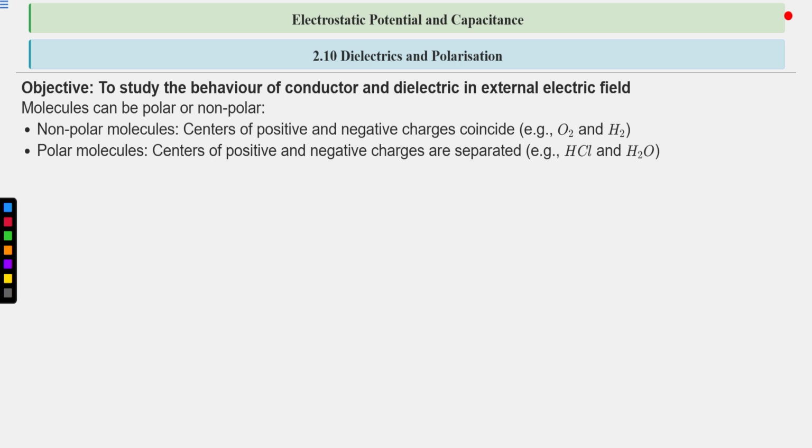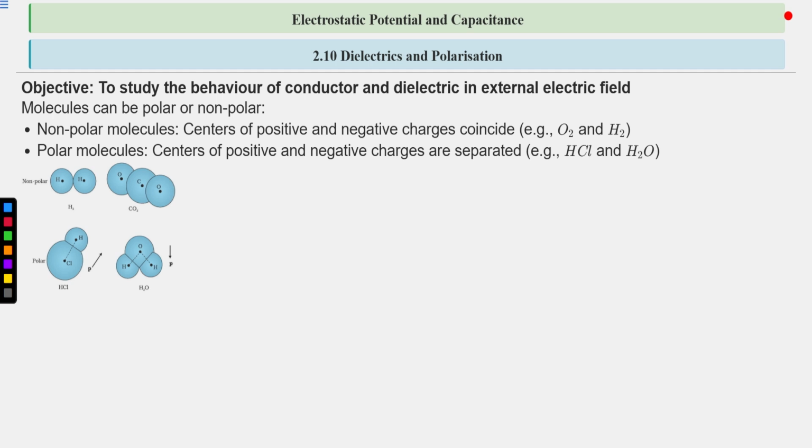So if the centers of positive and negative charges are separated, not on the same place, there is a net dipole moment due to this. So those molecules are called polar molecules. An example is hydrochloric acid, HCl, and water. So this is the diagrammatic representation.